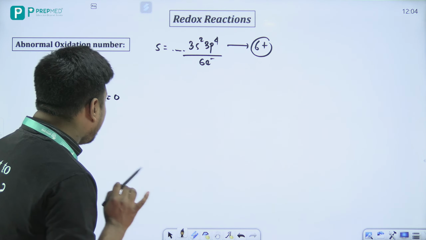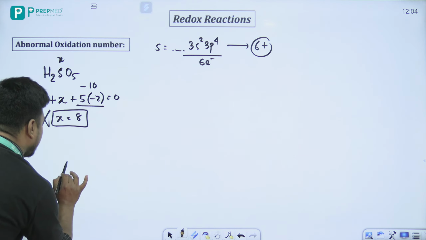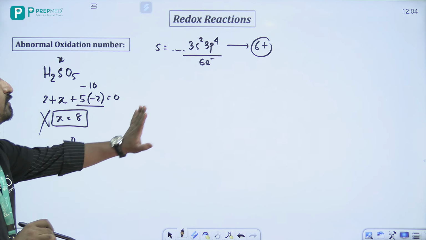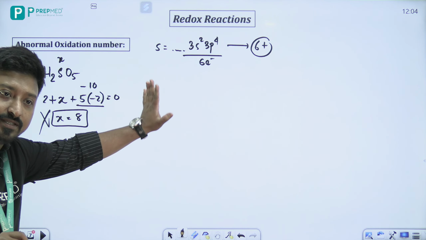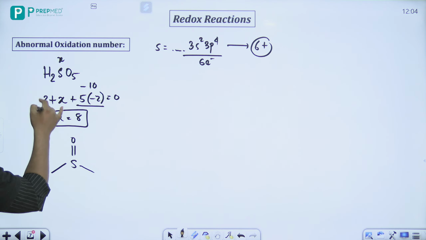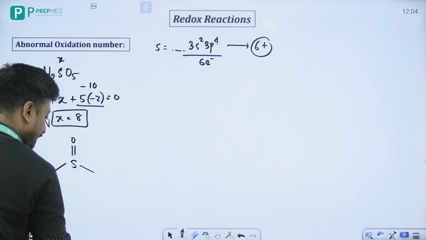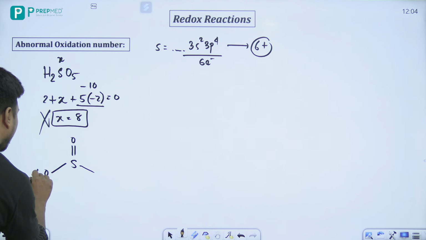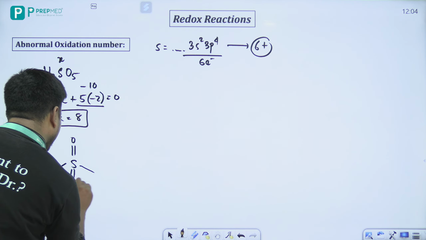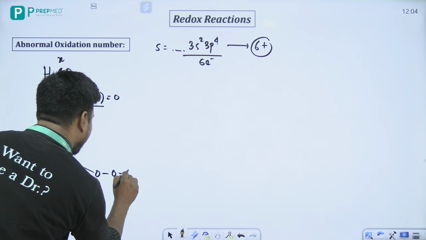In order to understand this, we need to write the structure of it. Now what is the structure? If I look at sulfur, I have to bring +6. Then H2SO5 will be like this: one OH here, a double bonded O, then oxygen, hydrogen.